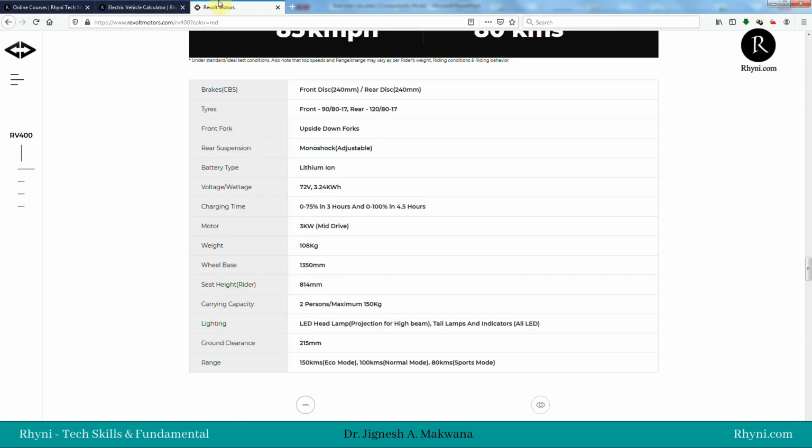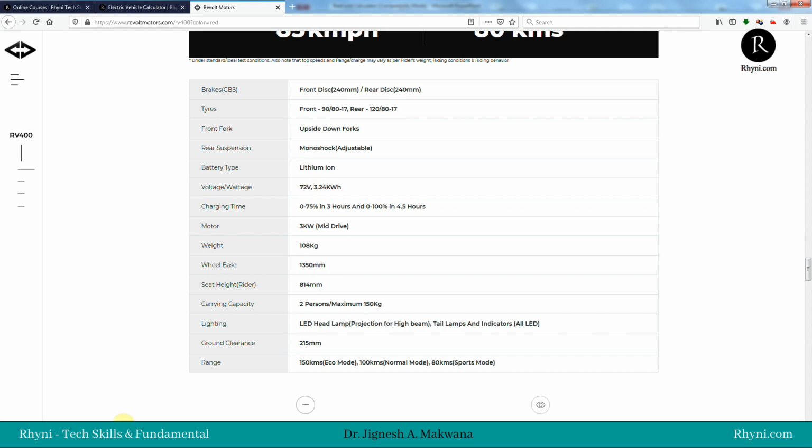So here are the specifications of the Revolt bike from their website. The battery uses 72 volt, and instead of Ah capacity, the energy capacity is given as 3.24 kilowatt hour. As we have seen, Ah capacity is not the current rating, but it gives the energy that can be stored in the battery.